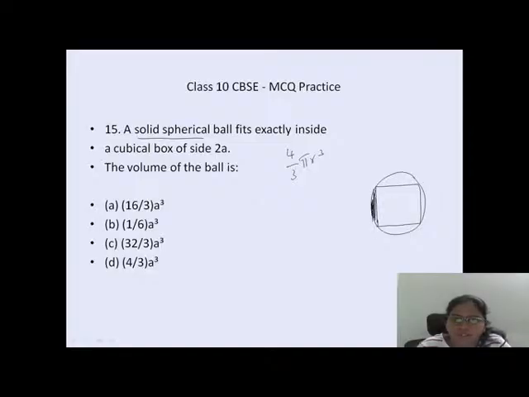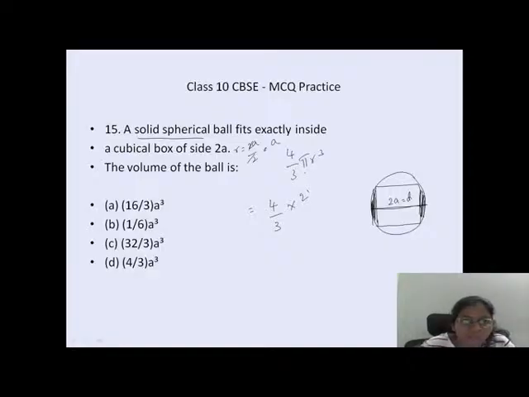The cube is full, there's no place. They told the side of the cube is 2a, which means the diameter of the ball is 2a. If the diameter is 2a, what is the radius? 2a by 2, the 2s cancel, a is the radius. Now the volume of the ball, directly substitute into the formula.